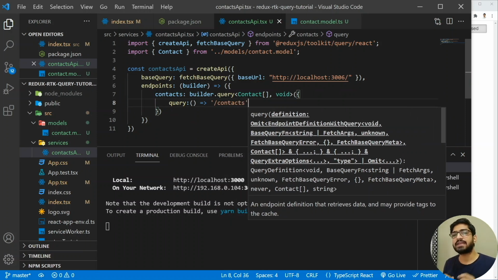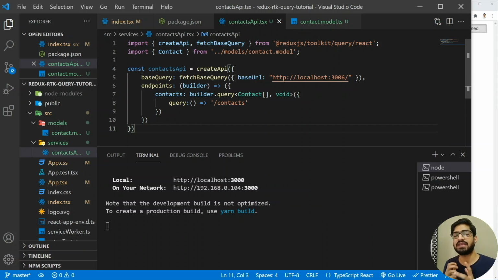So since we have created our first endpoint, if we want to check how this endpoint looks, then what we can do is make use of the endpoint in our component, and we can fetch the data. Before going to that, whenever we create a query, it automatically exposes a hook, which we can use to fetch the data from this endpoint.